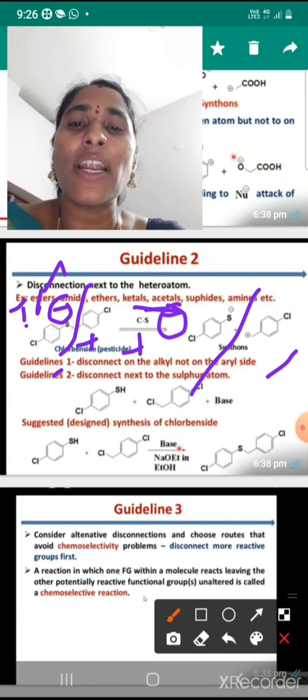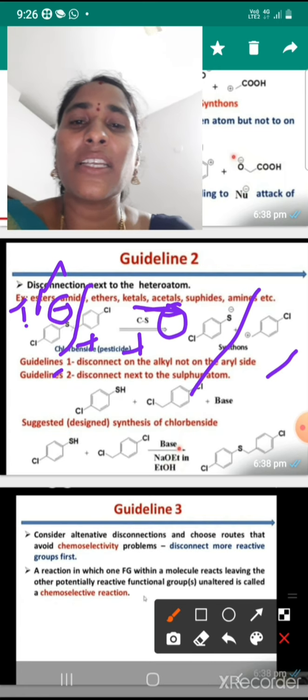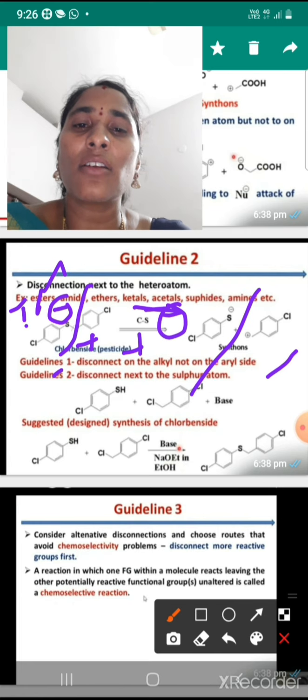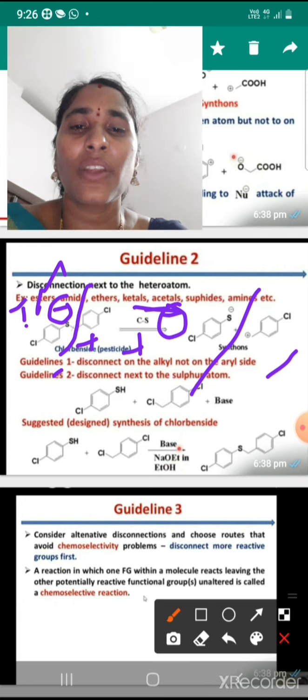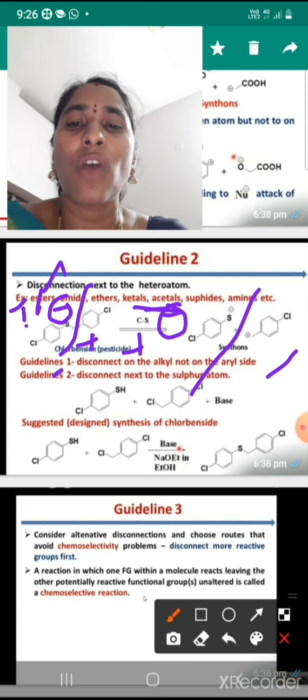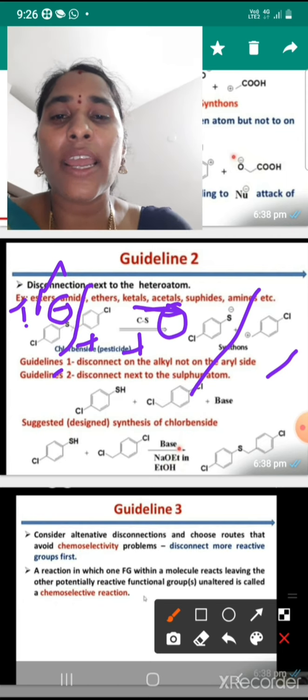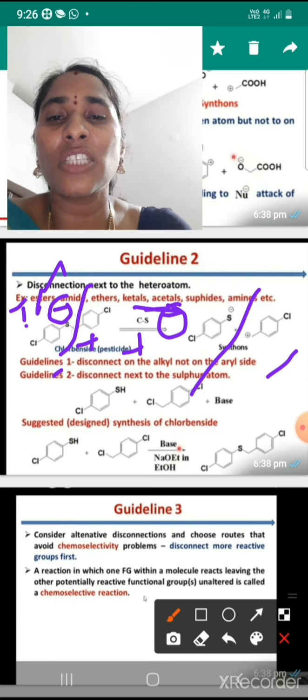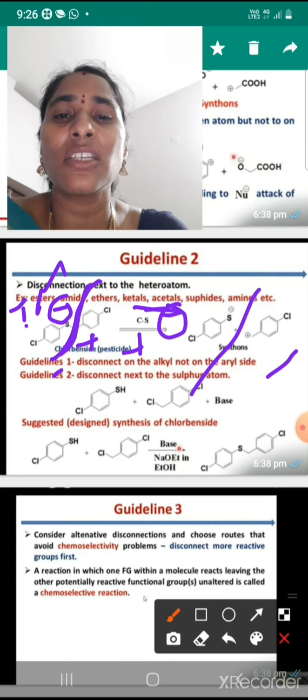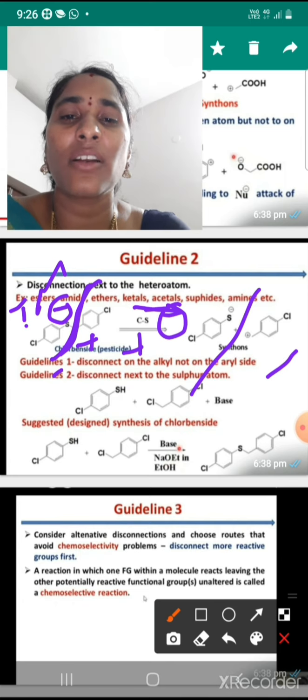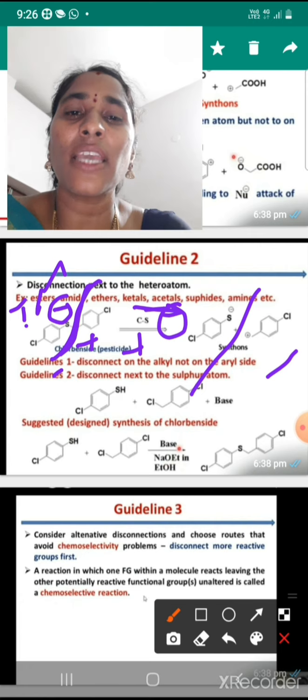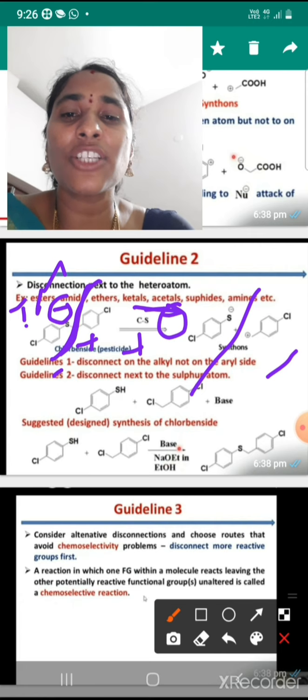Guideline one says disconnect on the alkyl side, not on the aryl side. Why not on the aryl side? Which one is the more electronegative group here? I could disconnect through this arrow, but guideline 1 says disconnect on the alkyl, not on the aryl side.